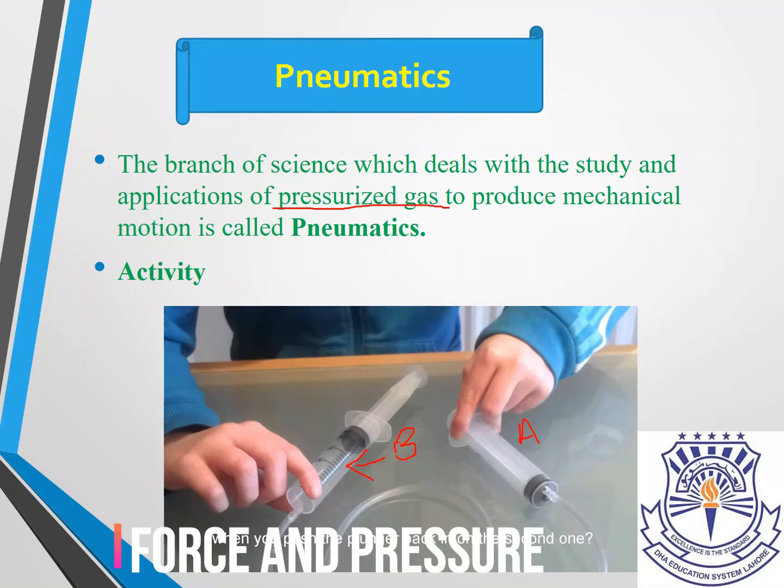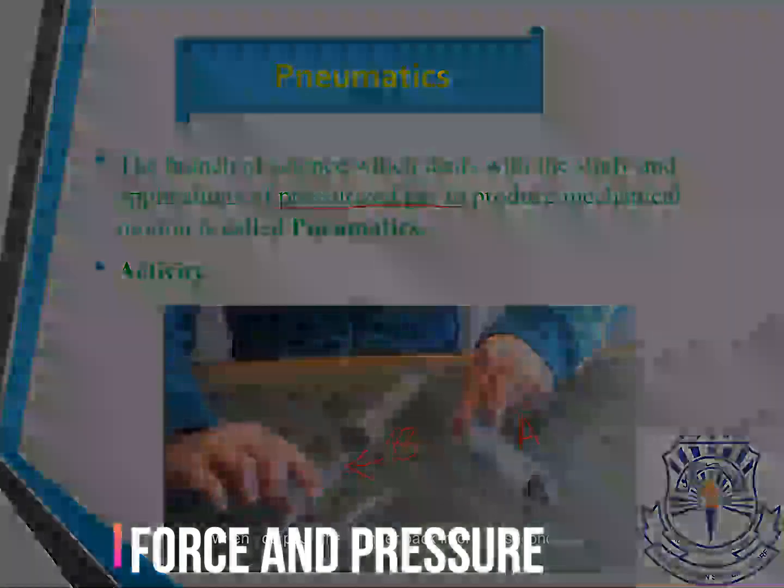It means that the pressurized gas is doing some work. I'll give the assignment of this activity at the end, and you have to explain this phenomenon in writing, how pressurized gas works.